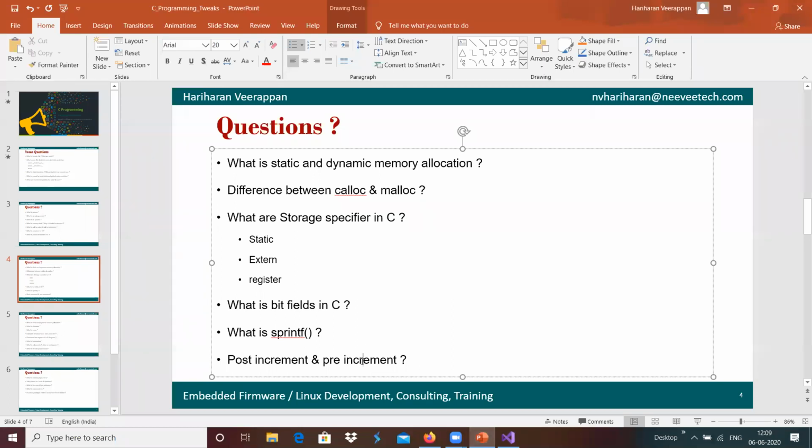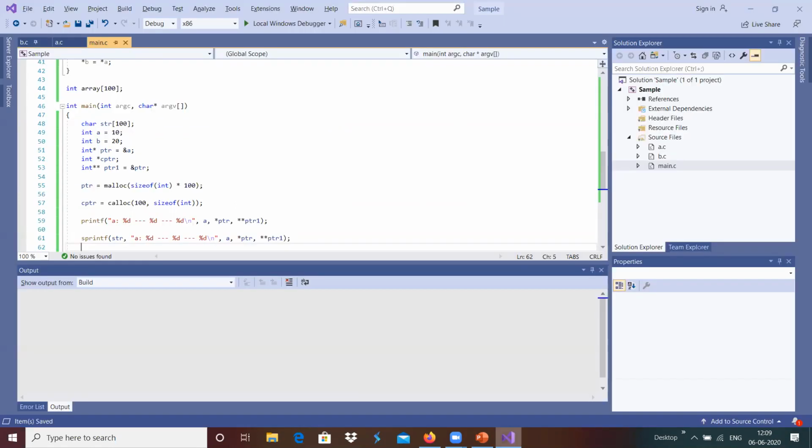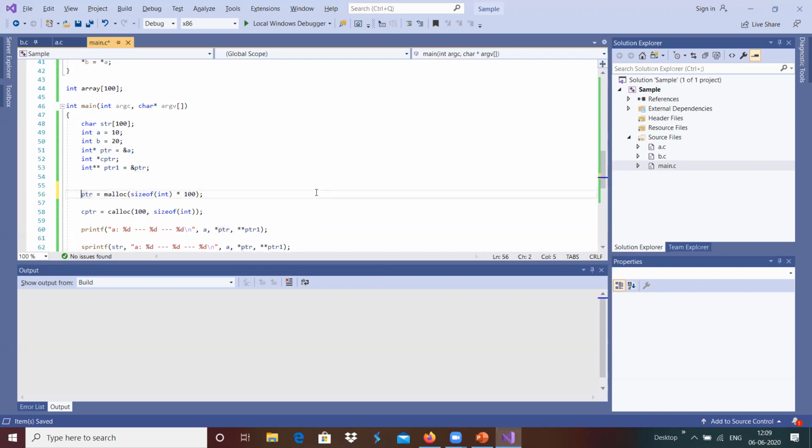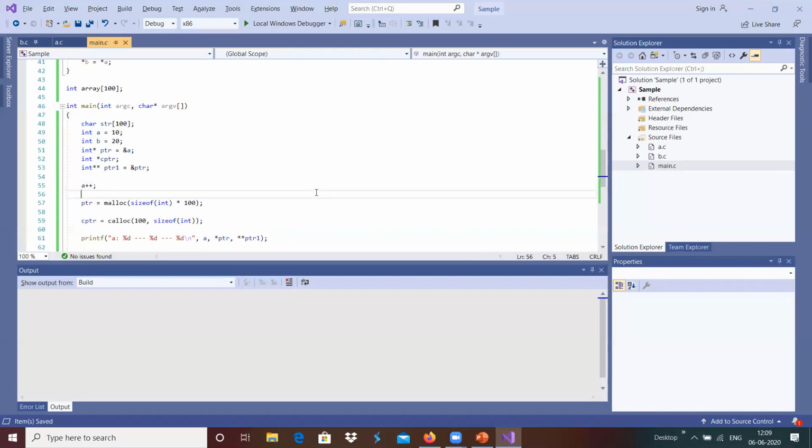And what is post increment and pre increment? A variable can be incremented post or pre. For example, a plus plus is a post increment, and plus plus a is a pre increment.